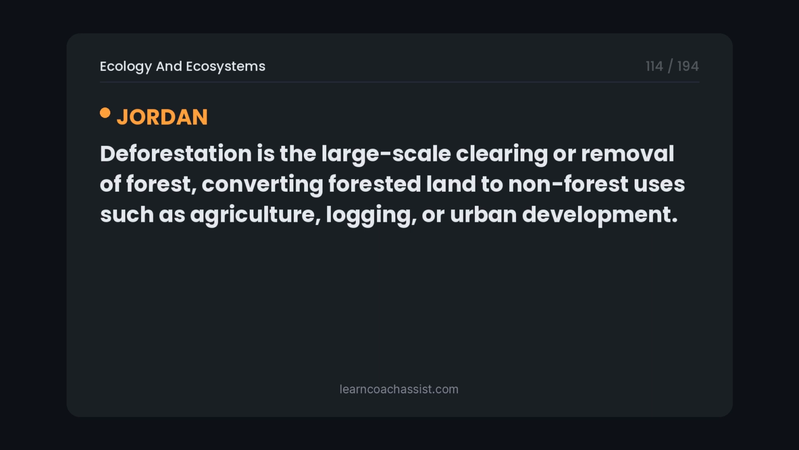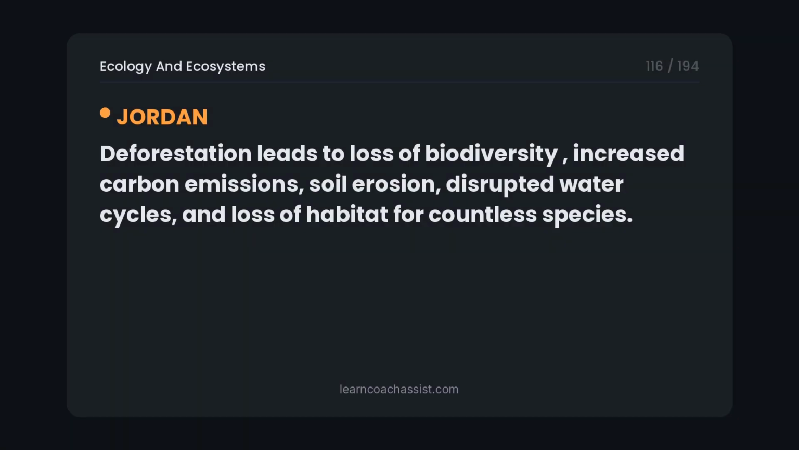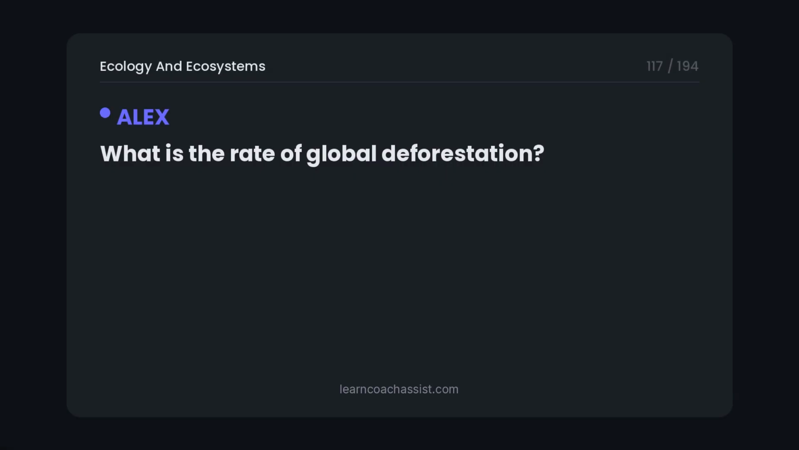Deforestation is the large-scale clearing or removal of forest, converting forested land to non-forest uses such as agriculture, logging, or urban development. What are the environmental effects of deforestation? Deforestation leads to loss of biodiversity, increased carbon emissions, soil erosion, disrupted water cycles, and loss of habitat for countless species. What is the rate of global deforestation?